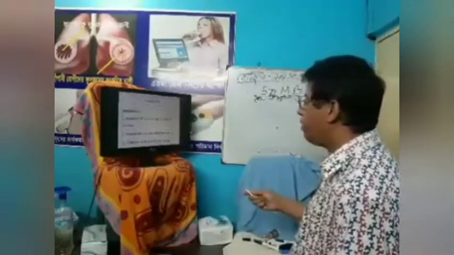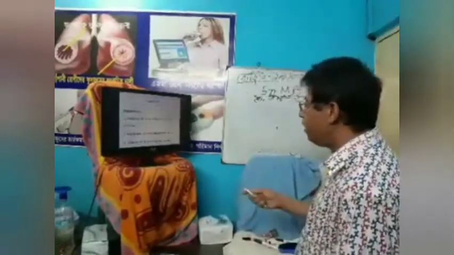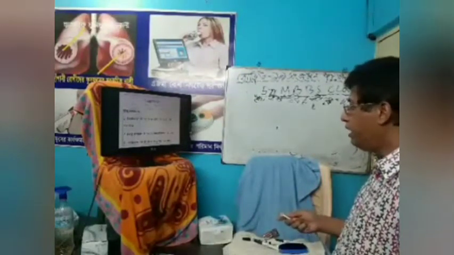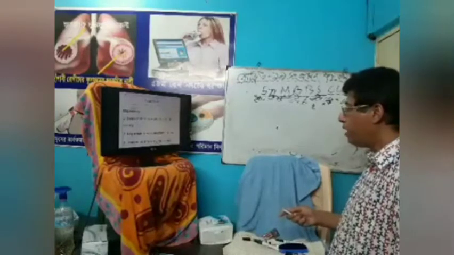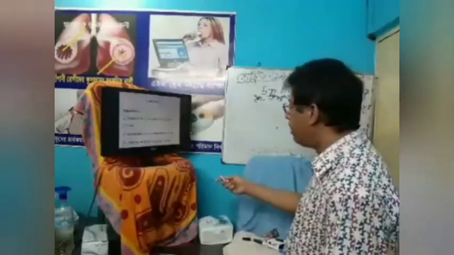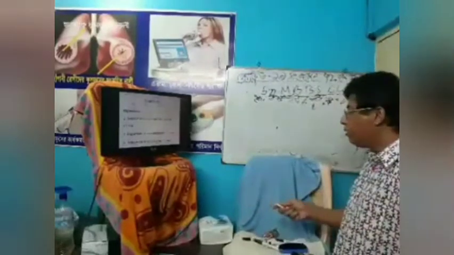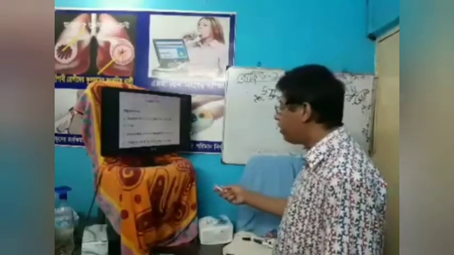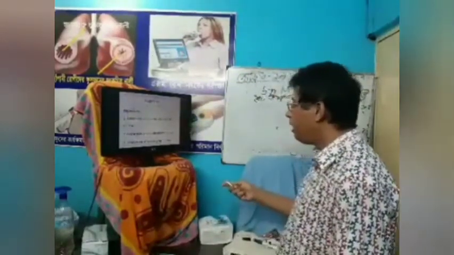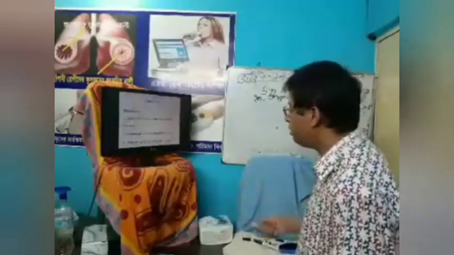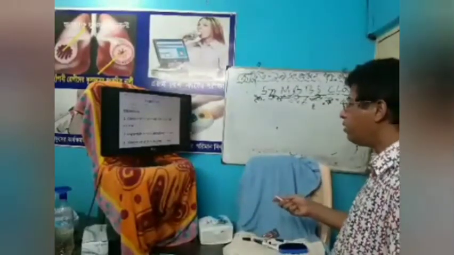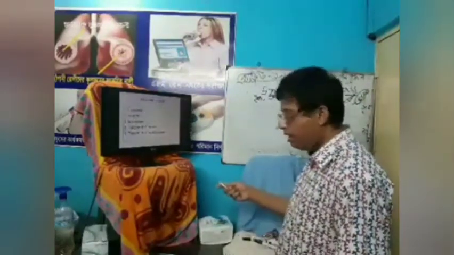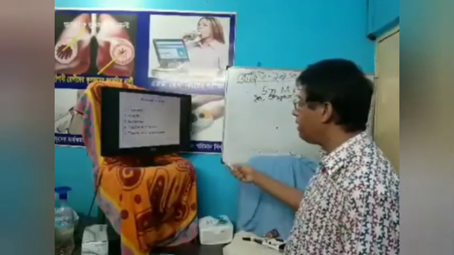Now treatment of iron deficiency anemia. The objectives are to restore the hemoglobin level to normal, replenish the depleted iron store, and treat the underlying causes. Very important is to replenish the depleted iron store. If you do not replenish the iron store, the level of hemoglobin cannot be normalized and anemia may persist. Now the treatment outline: counseling, specific treatment, supportive treatment, treatment of causes, and treatment of complications.